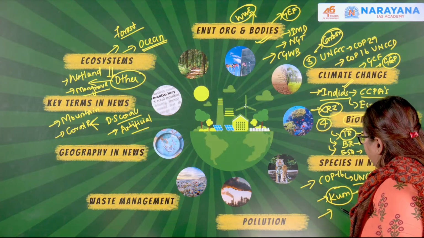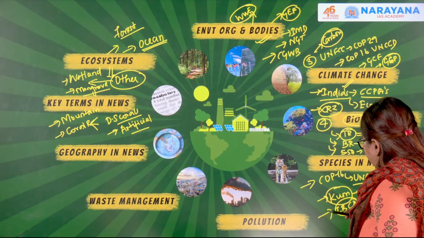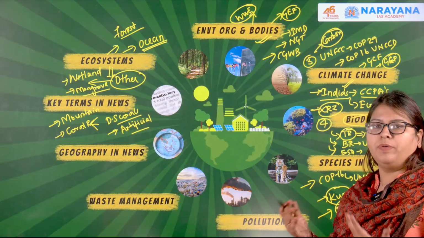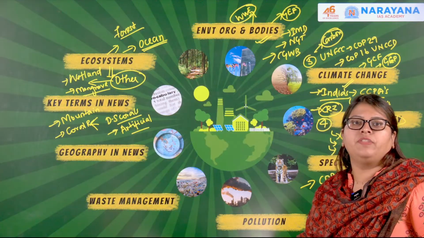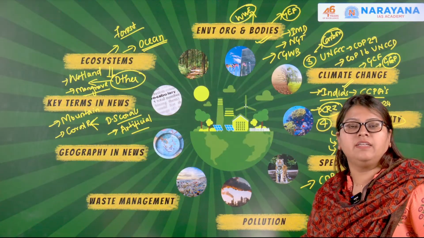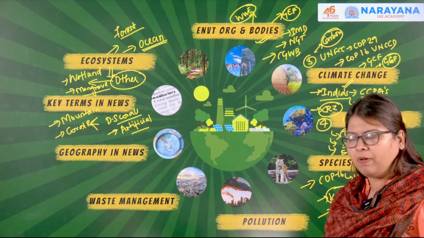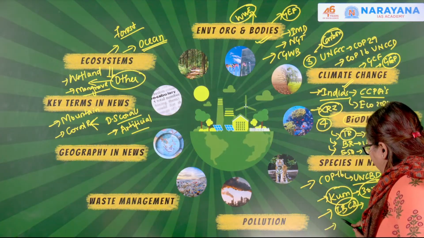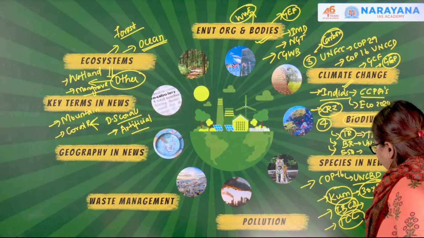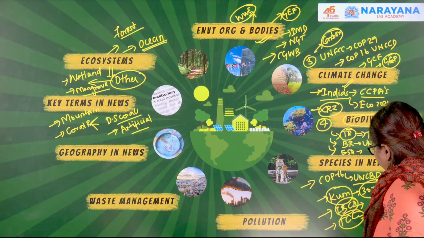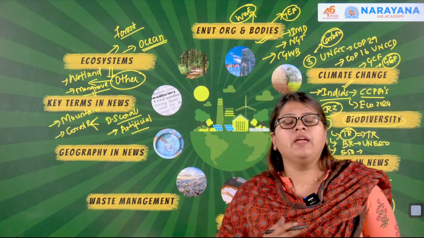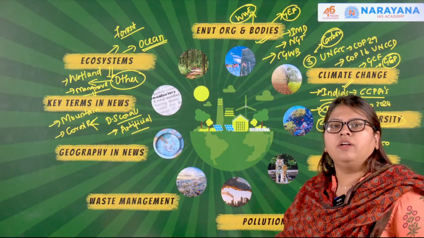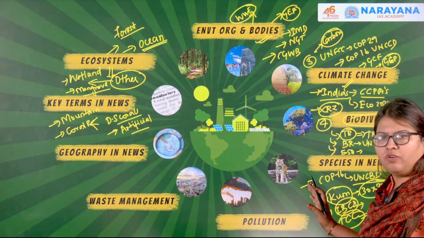Then we discussed a few other concepts like the International Big Cat Alliance. This is a global initiative that was launched by India in 2023 in order to commemorate the 50th anniversary of Project Tiger, which started in 1973 in Jim Corbett National Park. Next, we spoke about the Tiger Conservation Coalition, where we saw 8 to 9 NGOs, including the IUCN, the WWF, and TRAFFIC. They came together in order to conserve the tiger population across the world.